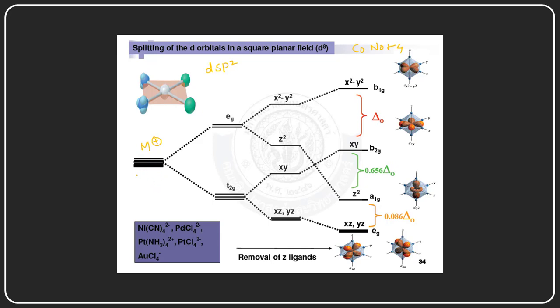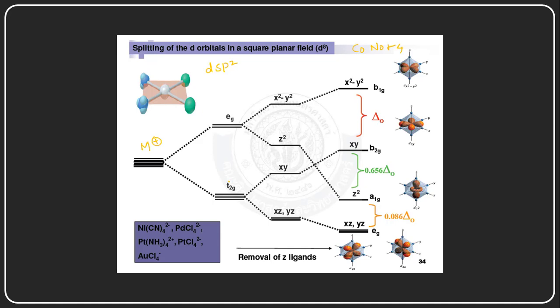This is the degeneracy state of the metal ion. And if the ligands approach the central metal cation with equal distances, then the metal energy will increase, and first the orbitals will split into two types, the t2g and eg orbitals.